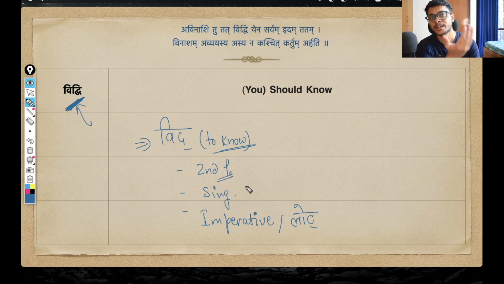So vidhi is coming from the vid dhatu that means to know, and the form is second person, madhyama purush, because Krishna is directly telling Arjuna. So addressing the second person, madhyama purush, singular, ekvachan, and imperative mood, that is lot lakar in Sanskrit. So from the authority of a teacher, he is telling his student Arjuna that, oh Arjuna, you should know this. Or you can think of it like an exclamation, as an order, that you know whatever I'm going to tell you further. So this is the sense here.